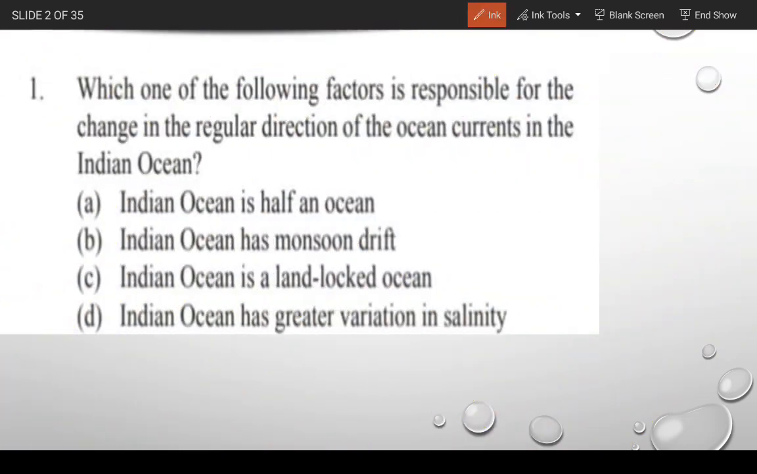So the first question is, which one of the following factors is responsible for change in the regular direction of the ocean currents in the Indian Ocean? The first option is Indian Ocean is half an ocean. Second, Indian Ocean has monsoon drift. Third, Indian Ocean is a landlocked ocean. And fourth, Indian Ocean has a greater variation in salinity. So please give me the answer. According to you, which option is correct?